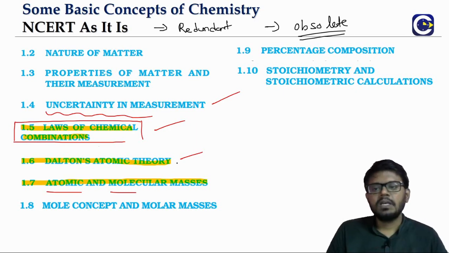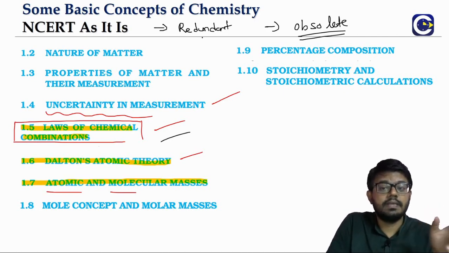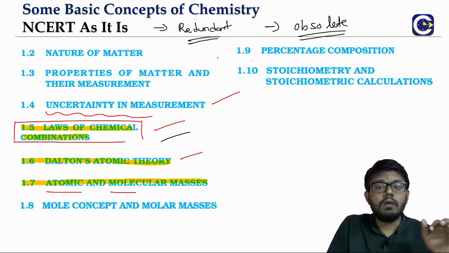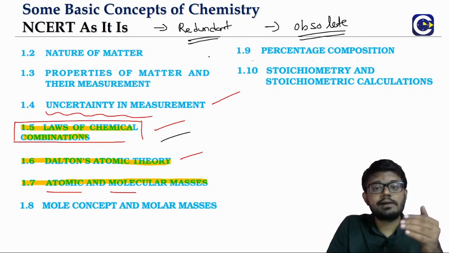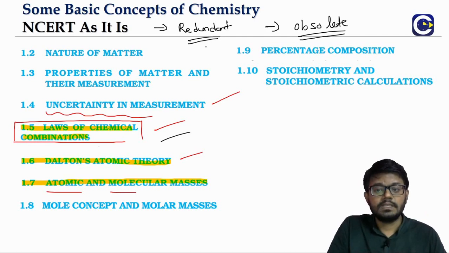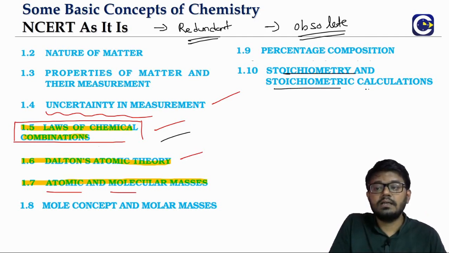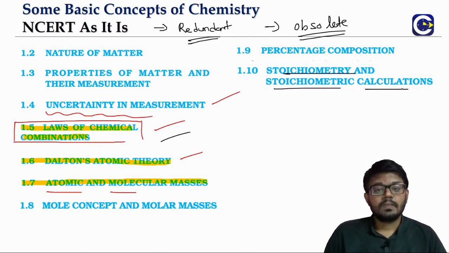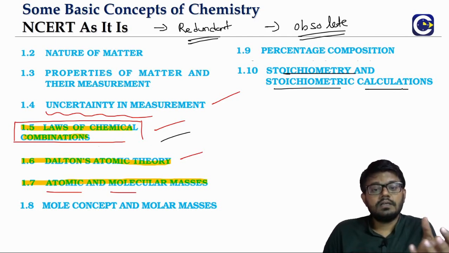Now coming back to the discussion about these basic laws in chemistry, we'll see that some of them will be redundant because we now have better concepts to study the same thing. Stoichiometric analysis is a better way of studying chemical reactions or chemical phenomena, and that makes some of these laws redundant.